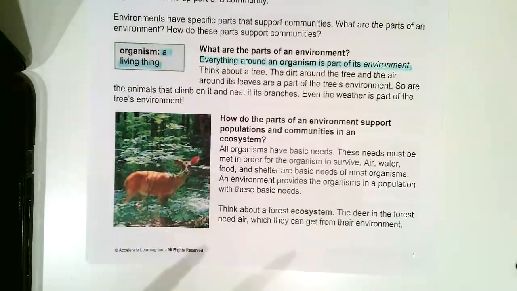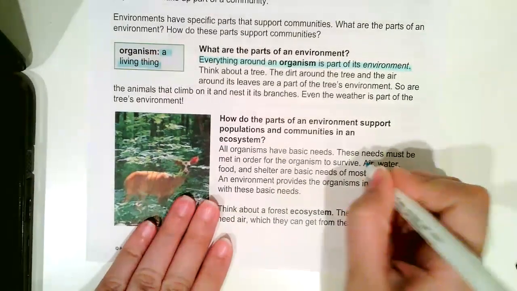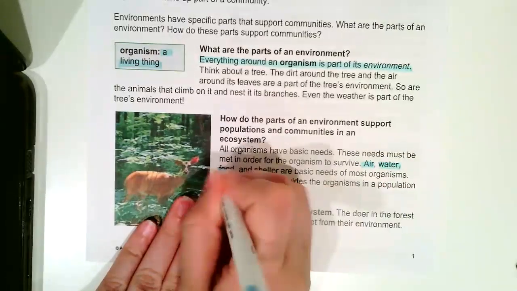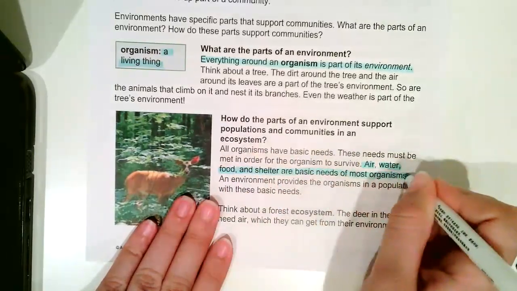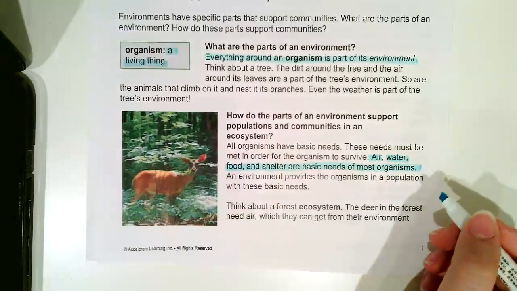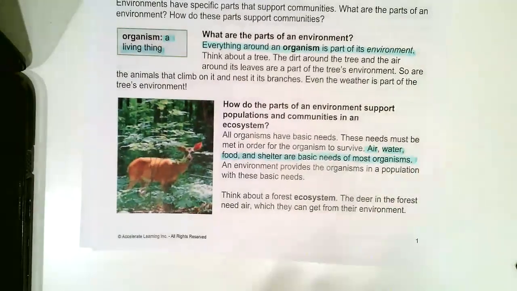Okay. All organisms have basic needs. These needs must be met in order for the organism to survive. Air, water, food, and shelter are the basic needs of an organism. So that's what an organism needs to survive.